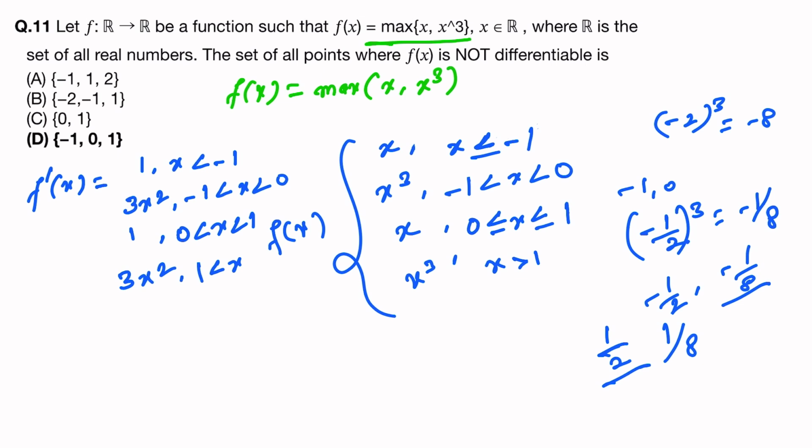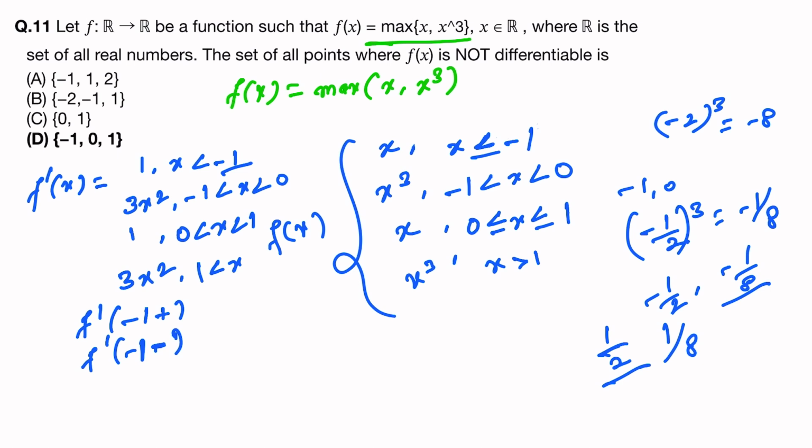Okay, so just see at -1, for being differentiable, the right side and the left side derivatives should both be equal. That means just before -1 and just after -1.